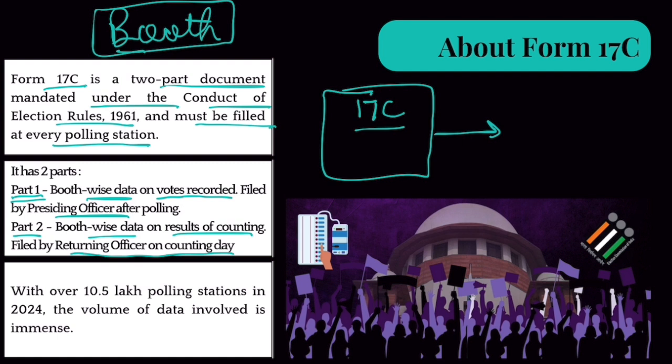Okay. Now, Association of Democratic Reform says that if you really want to ensure transparency in India with respect to election results and elections, and if you really want people to have more trust in the election process, well, then release the results of these Form 17C in public. Okay, you should do it. Let's do it. But Election Commission says no, we won't do it.